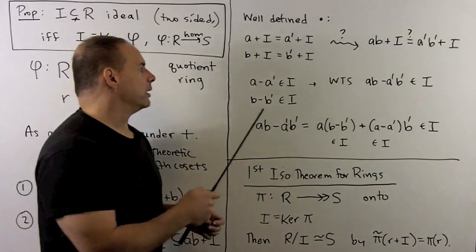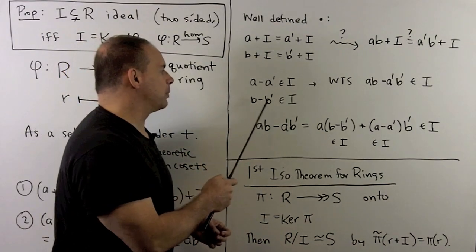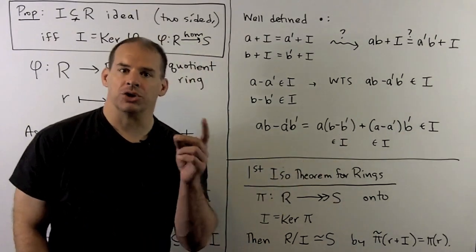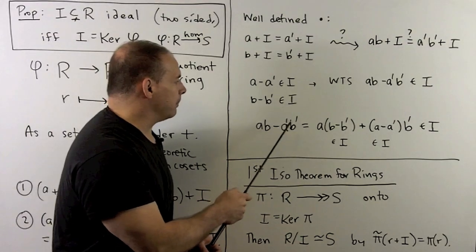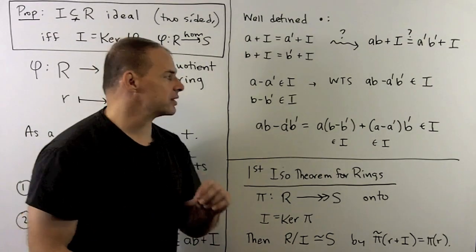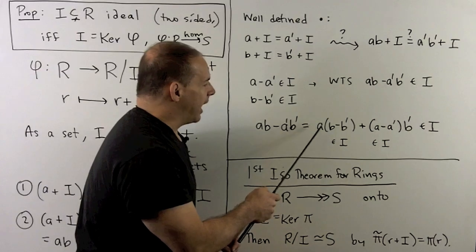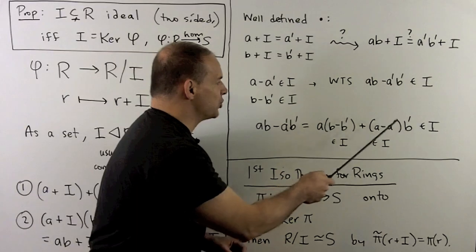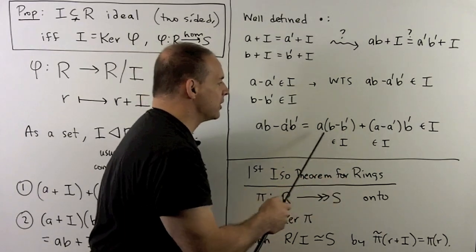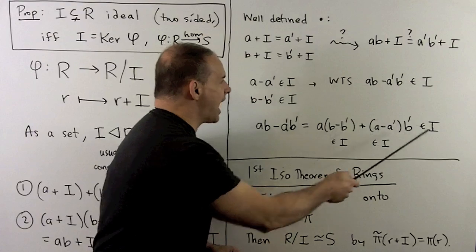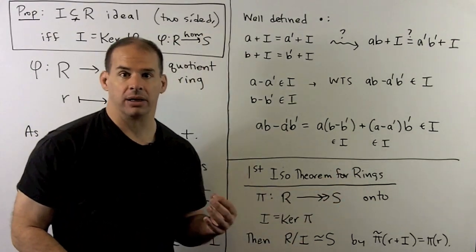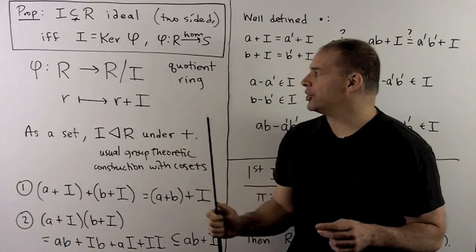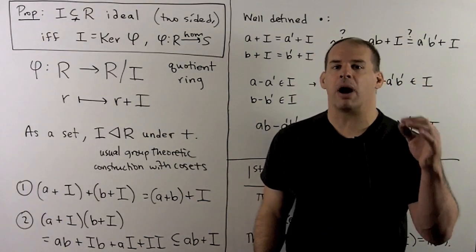Now, if we interpret this, this is just saying a minus a' is in I, b minus b' is in I, and we want ab minus a'b' is in I. Now, to show this, I take ab minus a'b', and then we just have some abstract nonsense. So I can rewrite this as a times (b minus b') plus (a minus a') times b'. The differences are in I, so the products are in I, and then the sum is in I. So this difference is in I, and our multiplication is well defined. Now, that defines our operations on the quotient ring. Okay, I'll leave the other ring properties to you to show.